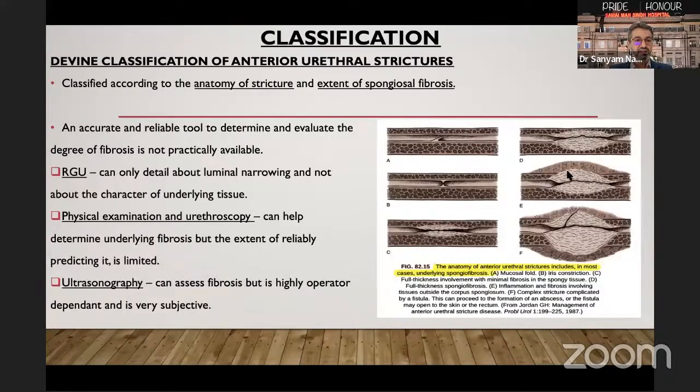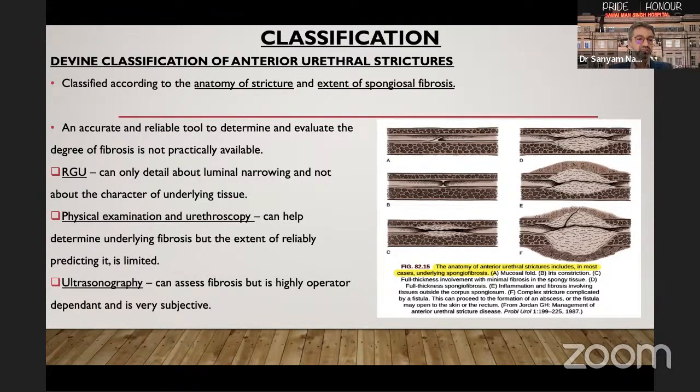Moving on to the classification of urethral strictures, the Devine classification is given according to the anatomy and extent of spongiosal fibrosis. It is divided into 6 types. The first being a mucosal fold, which is a stricture without any spongiofibrosis and an epithelial flap. Second being epithelial scar with minimal spongiofibrosis. Next 3 being full thickness or maximum spongiofibrosis with increasing amount of spongiofibrosis. The last being complex stricture complicated by a fistula.